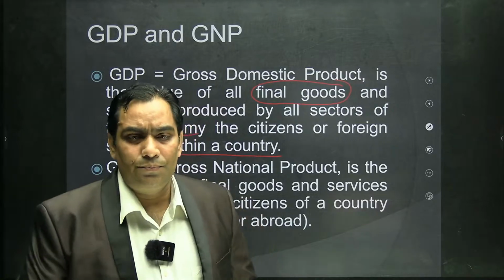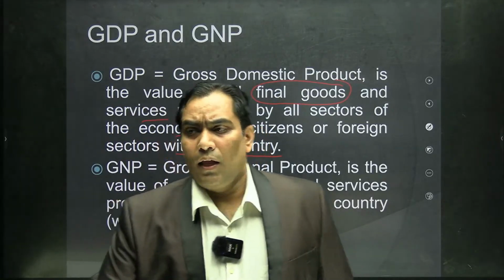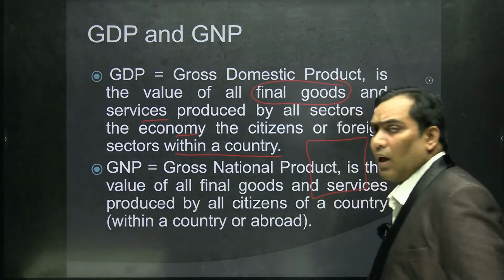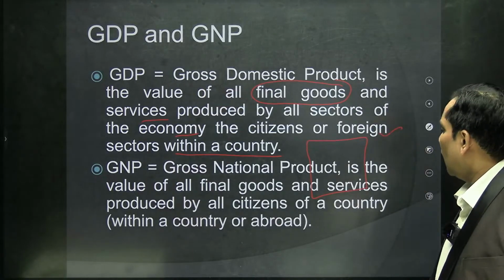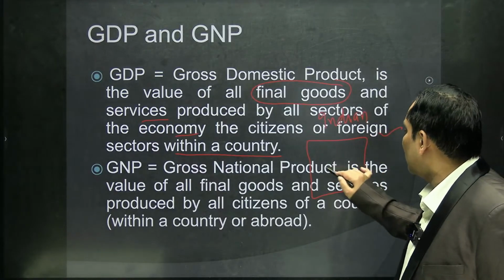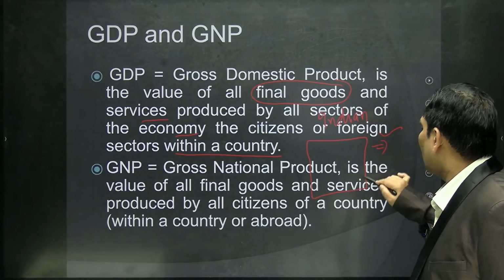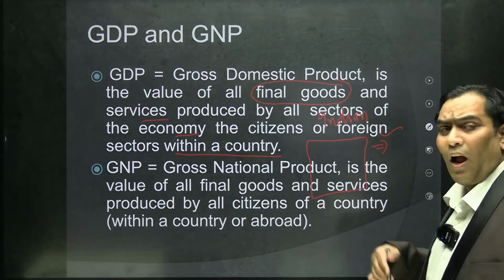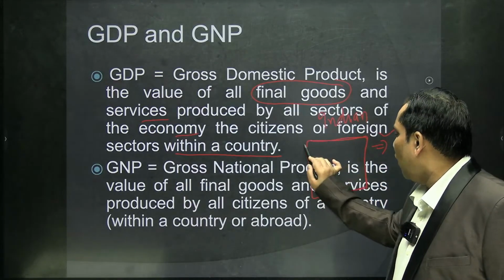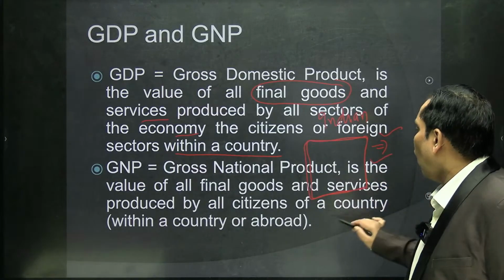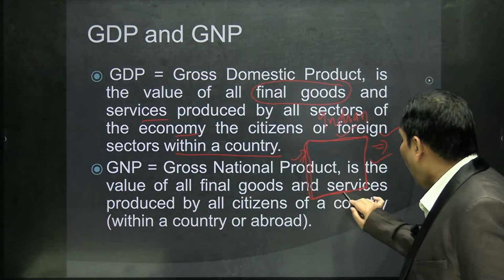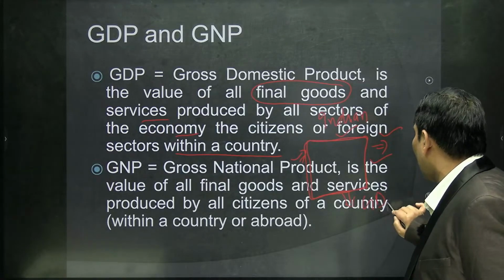What is the meaning of this? I just want to say that suppose this is the economic territory of India. Whatever production is taking place by different industries, different households or government within this economic territory of India, the monetary value of all that production within the economic territory of India is known as GDP.